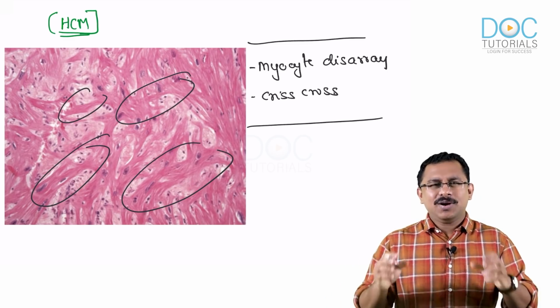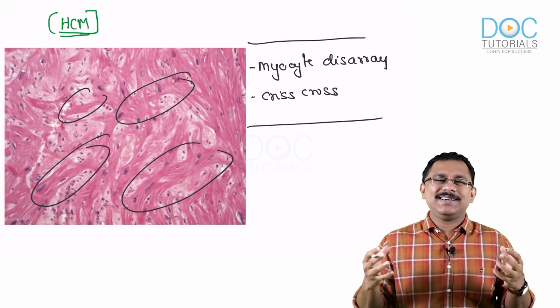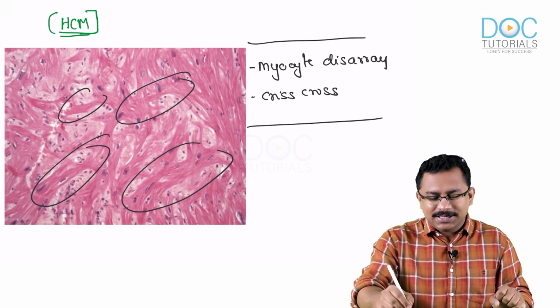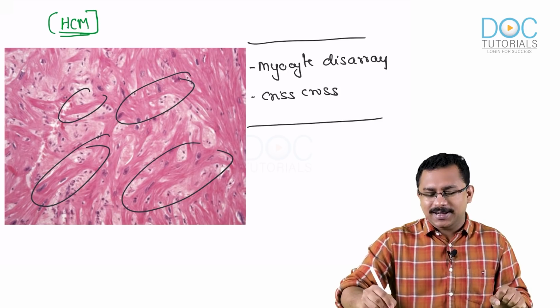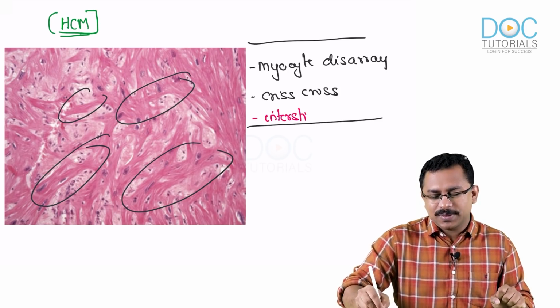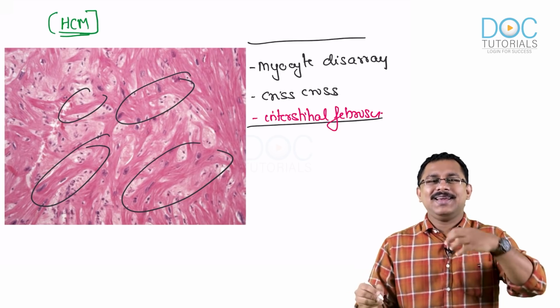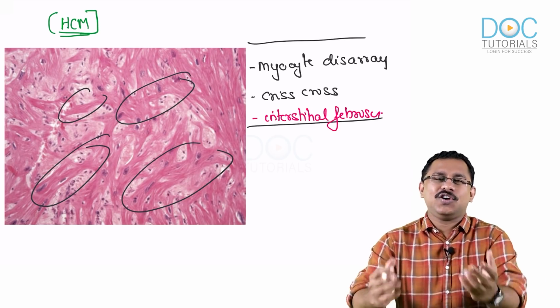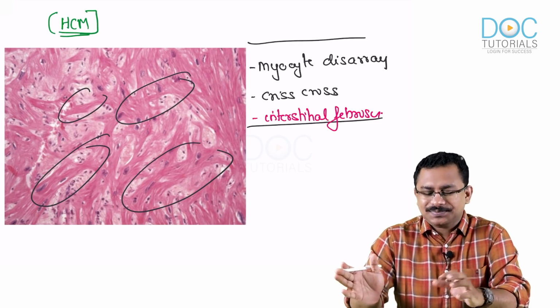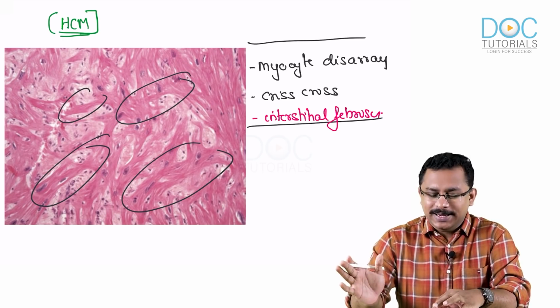It's almost like the muscle size is increased without a gain to the body. And in addition to the muscle size, you will also have interstitial fibrosis. So you will have fibrosis developing in the cardiac musculature, again contributing to the ineffectiveness of the cardiac muscles. Okay, so that is very, very clear.